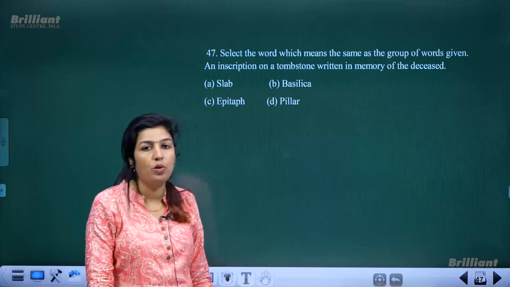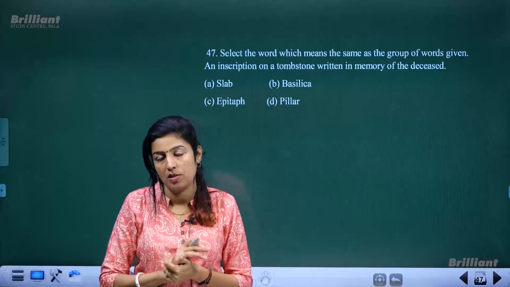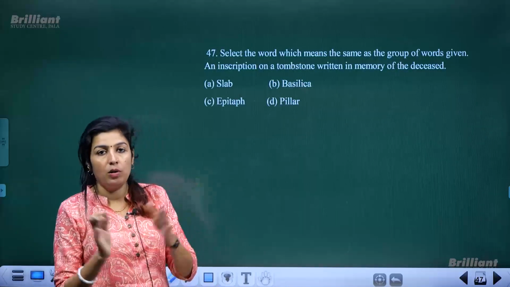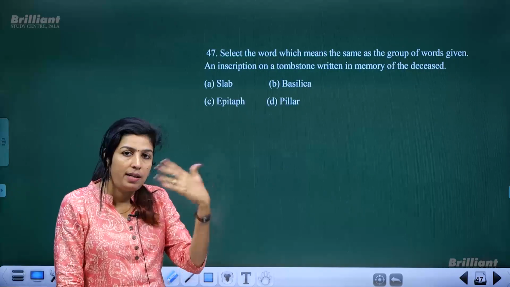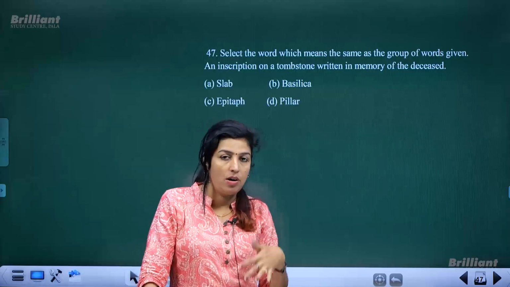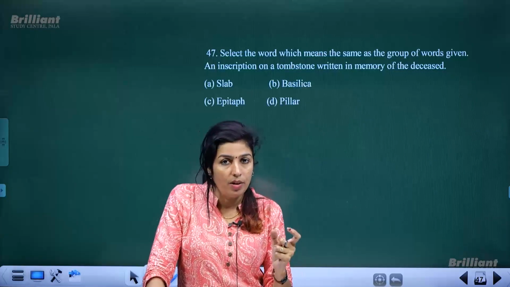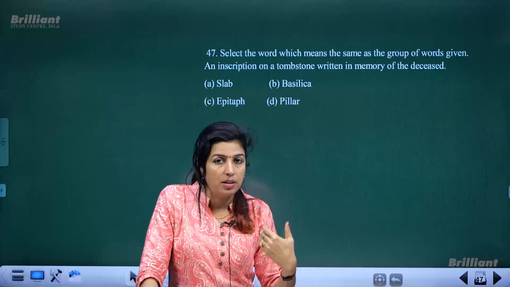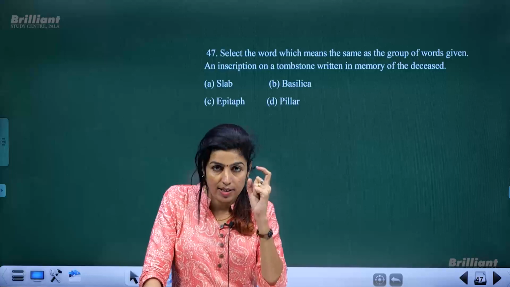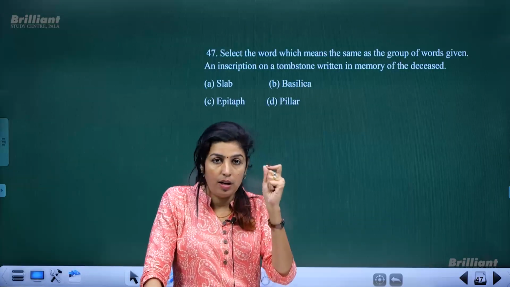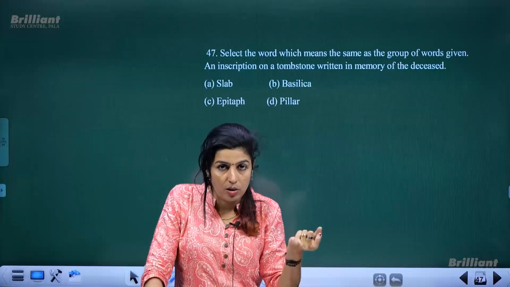See, you know that when you go to a cemetery, a graveyard where you have tombs, tombstones, etc. Like when people are buried, on the tombstone something is written in memory of the person. Either the date of death, the date of birth, etc., or sometimes poetical lines are quoted. So when you have things like that written in memory of the departed soul, what exactly is it called? What is the term you use to denote those lines written on the tombstone?